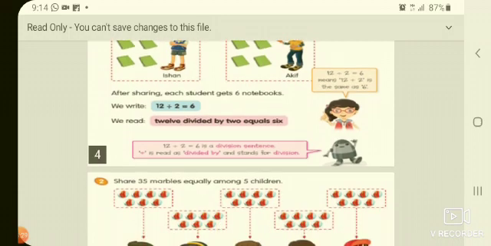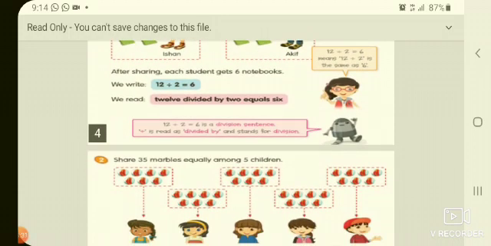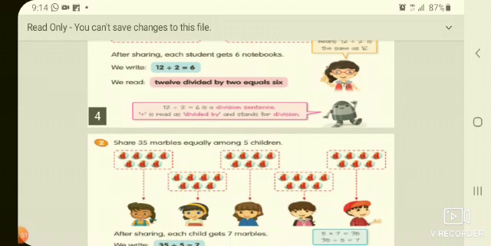Okay, so here 12 divided by 2 equals 6 is a division sentence. You can write the divided by symbol: you have to write a sleeping line and 2 dots. This is the symbol for division, and this is called division.